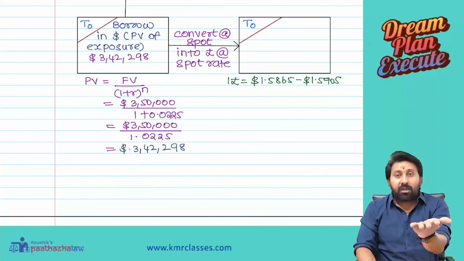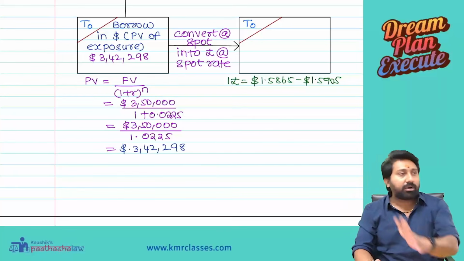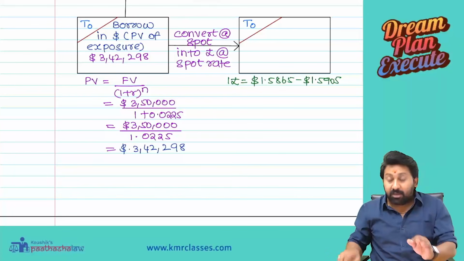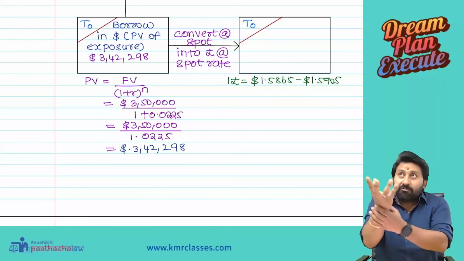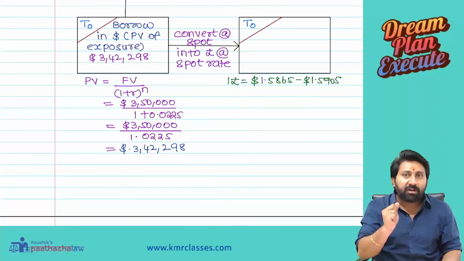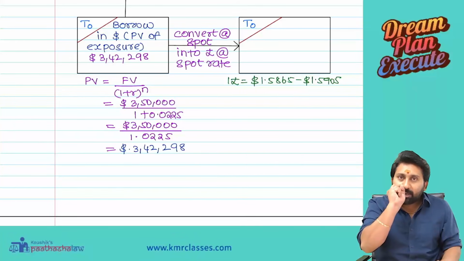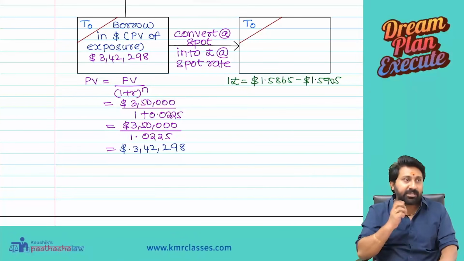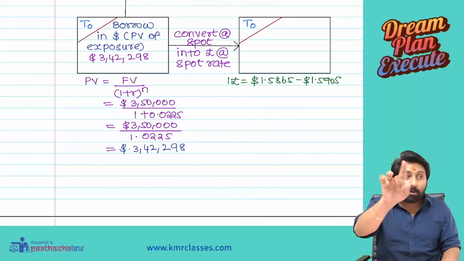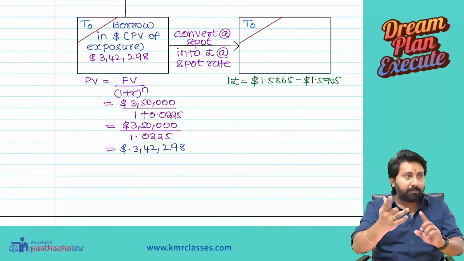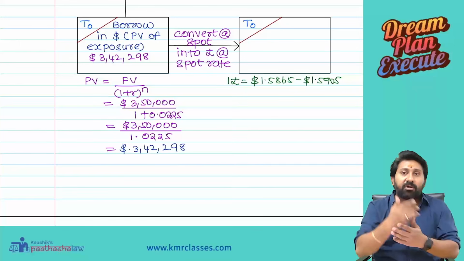$3,42,298. Okay. We wanted to convert it into what? Pounds. Okay. Now tell me. We are having dollars. We want pounds now. Means what we have to do? We have to give the dollars and buy the pounds. Buy the pound. What is happening to pound only you tell me. We are selling dollar. Pakka. But what is happening to pound? You have to tell. Reason?